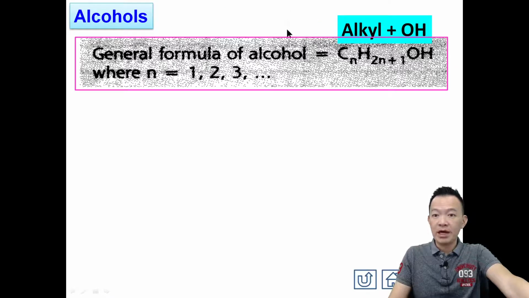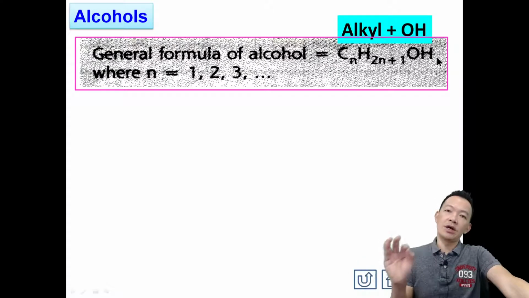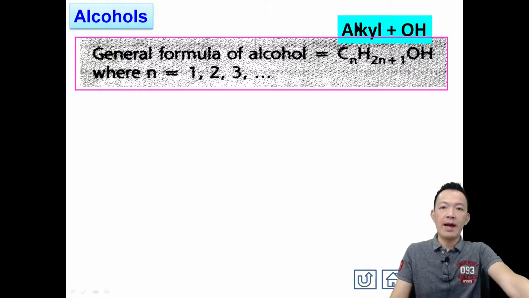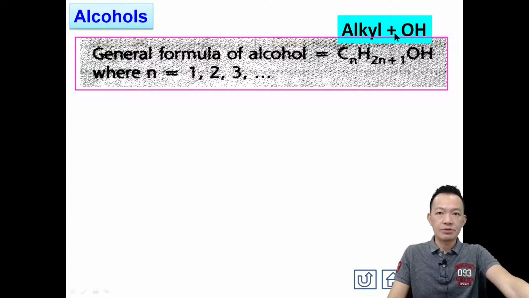The general formula of alcohol is CnH2n+1OH. I like to call it alkyl OH: alkyl plus the functional group OH. What is meant by alkyl? Alkyl is an alkane that has lost one hydrogen atom.